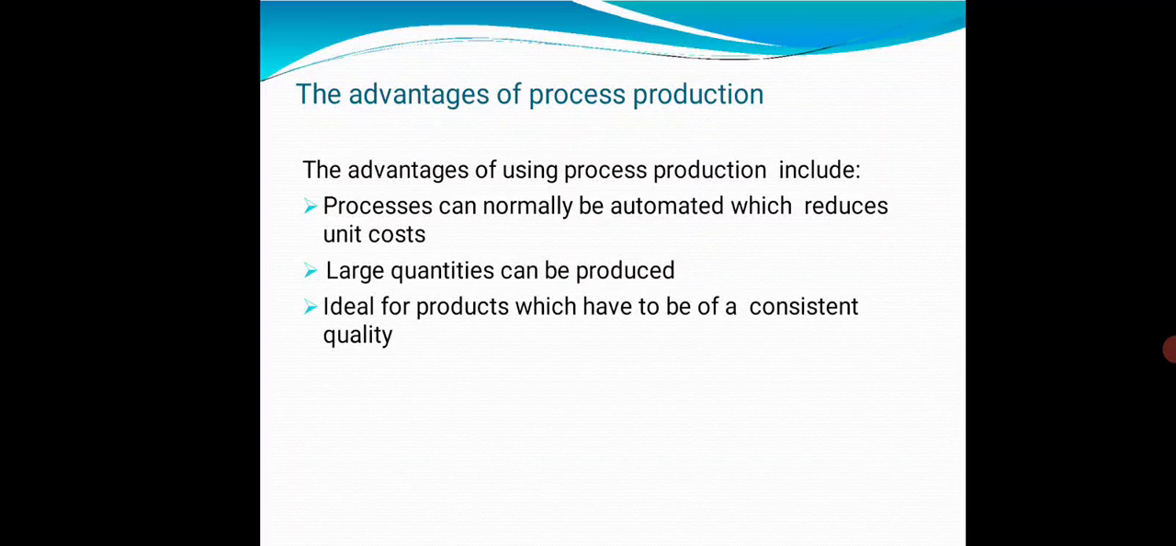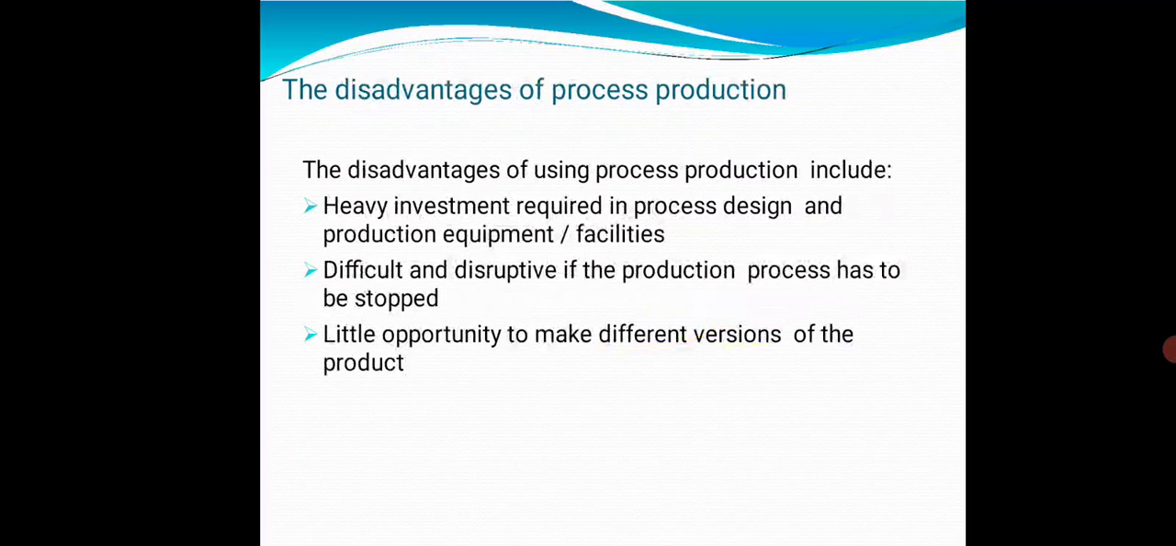Advantages of process production. Process can normally be automated, which reduces unit cost. Large quantities can be produced, ideal for products which have to be of a consistent quality. Disadvantages of process production: heavy investment required in process design and production equipment and facilities. Difficult and disruptive if the production process has to be stopped. Little opportunity to make different versions of the product.